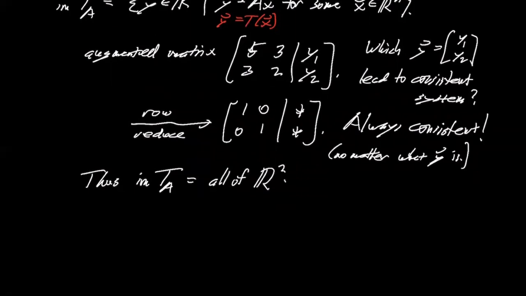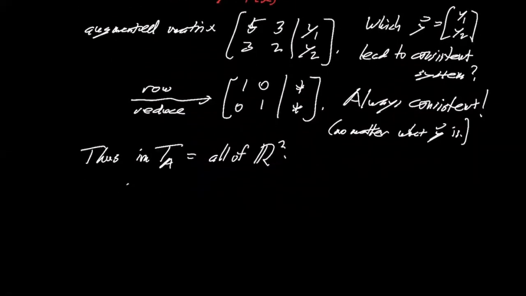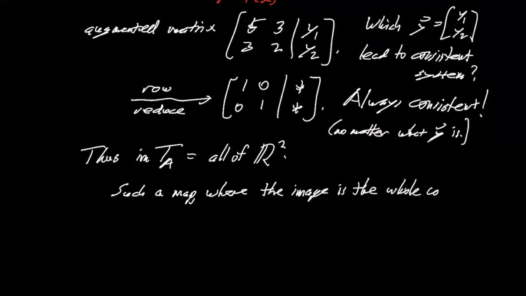By the way, there's a terminology I want to mention here. Such a map, like T sub A, where the image, remember that's another synonym for range, is the entire codomain, the whole codomain, is called onto. That map is called onto because everything in the codomain gets hit by the map.